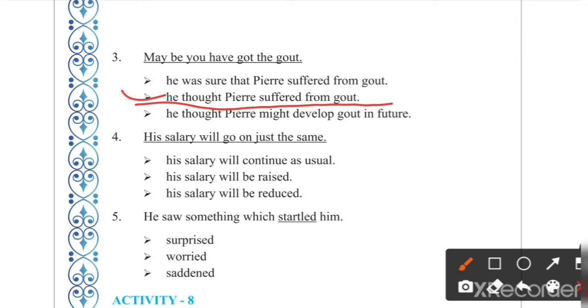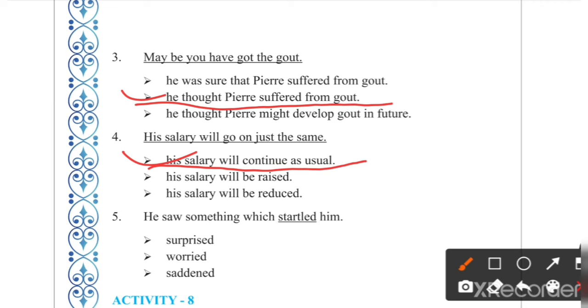Fourth one, his salary will go on just the same. It means his salary will continue as usual. His salary will be raised, meaning it will increase. His salary will be reduced, meaning it will decrease, be cut. The correct answer is his salary will continue as usual.